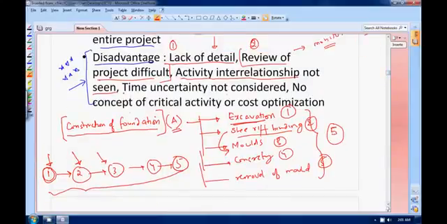Time uncertainty is not considered. This I will tell you in detail when we study PERT. There is no concept of critical activity or cost optimization. I mean, it is a very simple chart. It is only for small projects. So if you want to optimize your cost, or if you want to see what the critical activities are, you cannot do that in bar charts. So these are the disadvantages. You should remember them point by point. It can be asked in objectives.